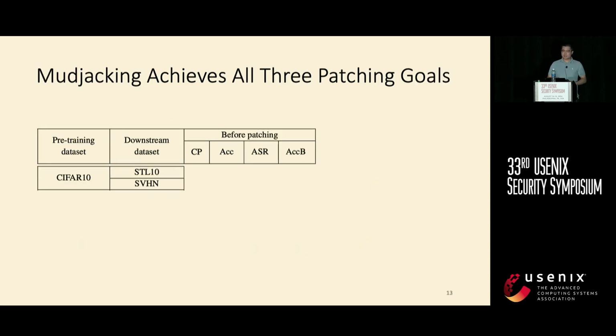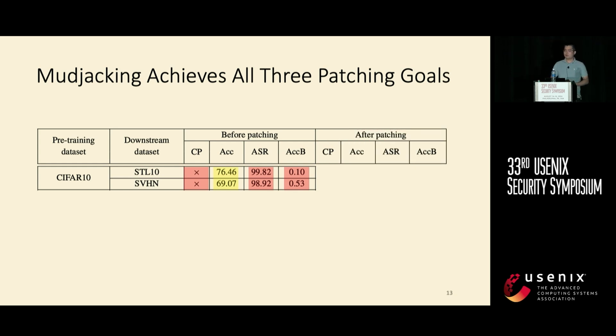So regarding our results, Mudjacking achieves all three patching goals. So before patching, we find that the downstream classifier will make wrong predictions, and the accuracy is relatively high, and the attack success rate is almost close to 100%, with accuracy of backdoor images close to 0. So basically, it will make wrong predictions for any input embedded with a trigger.